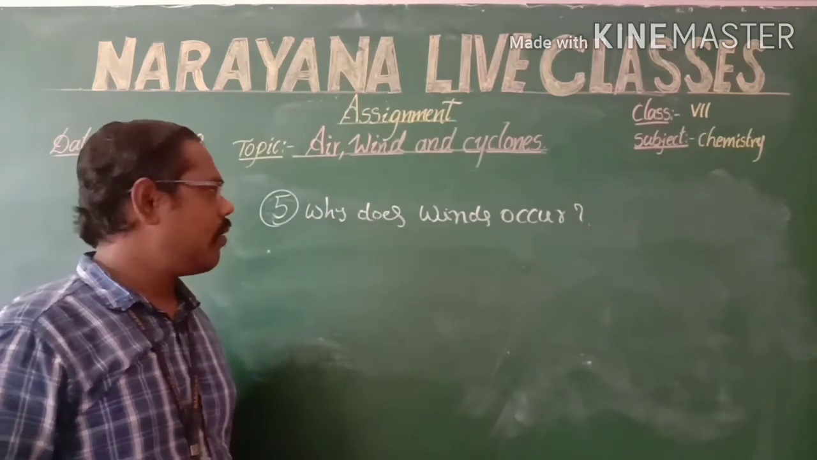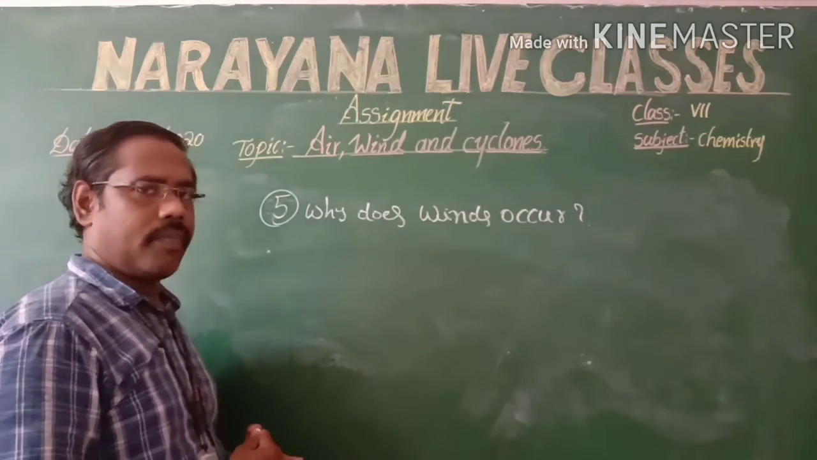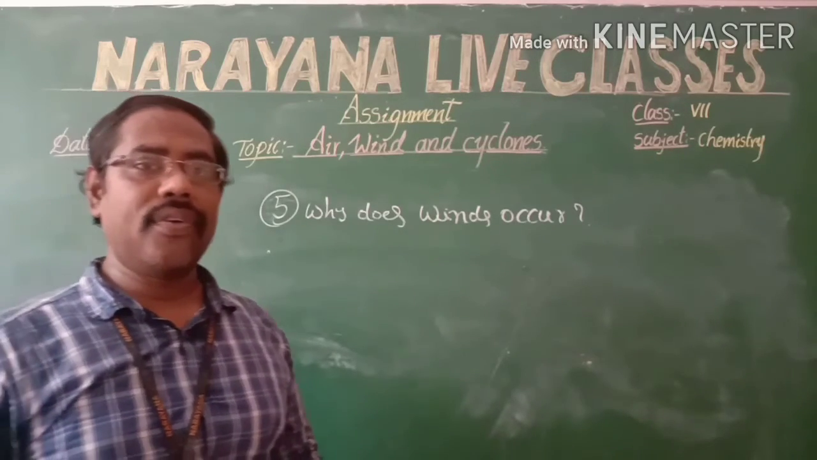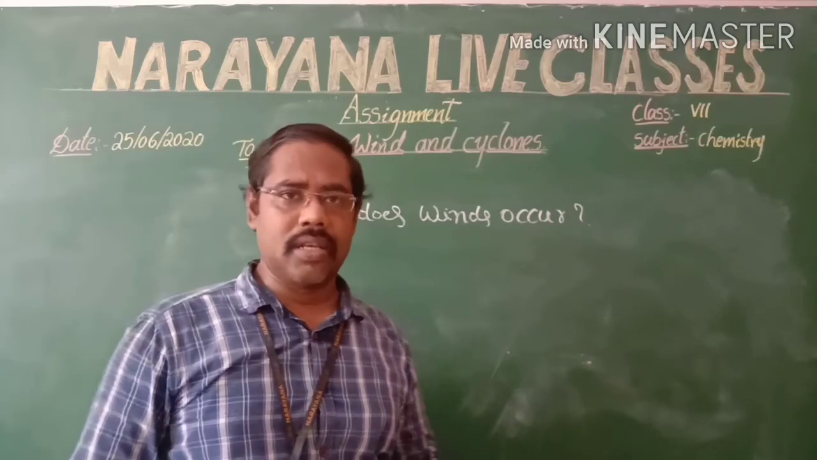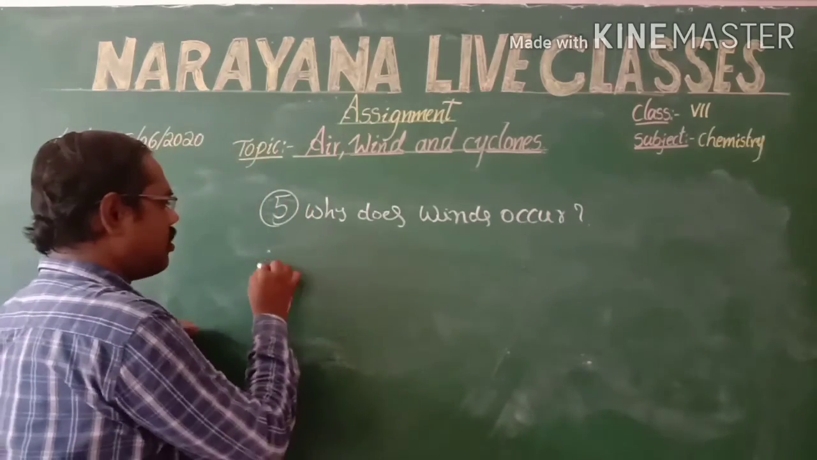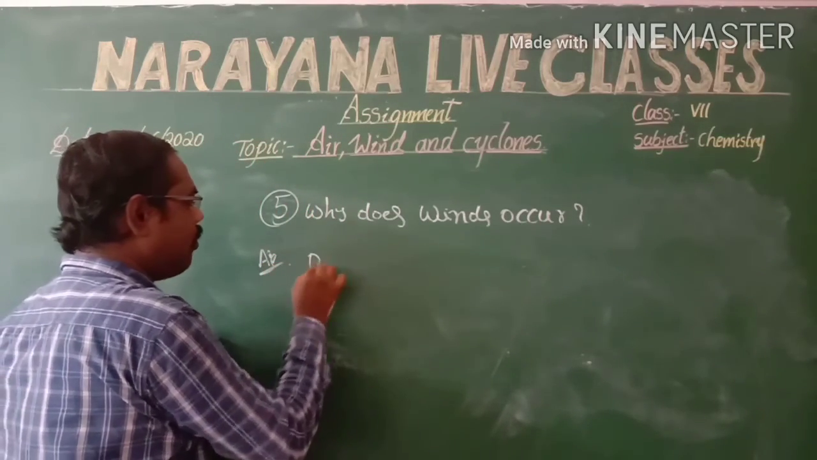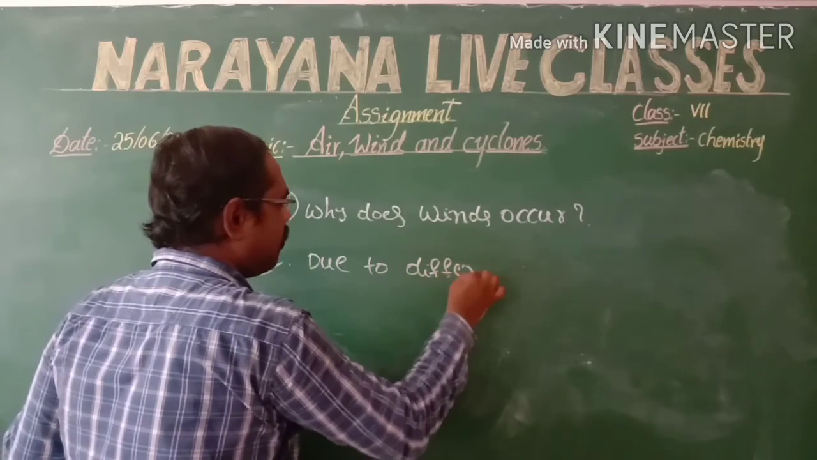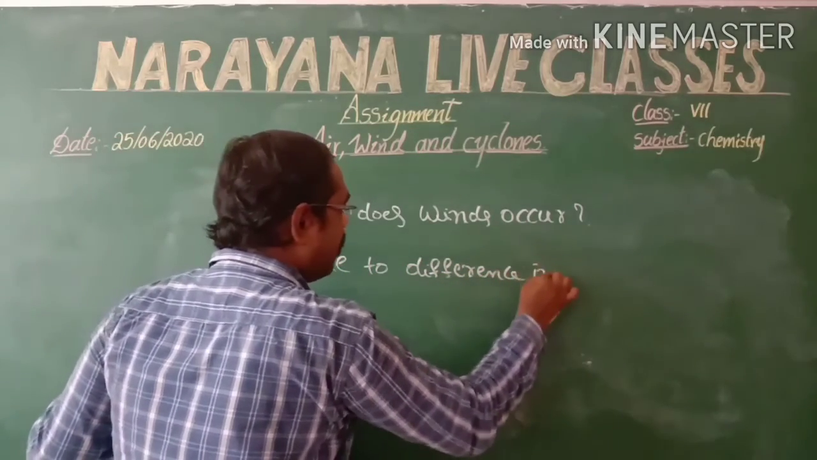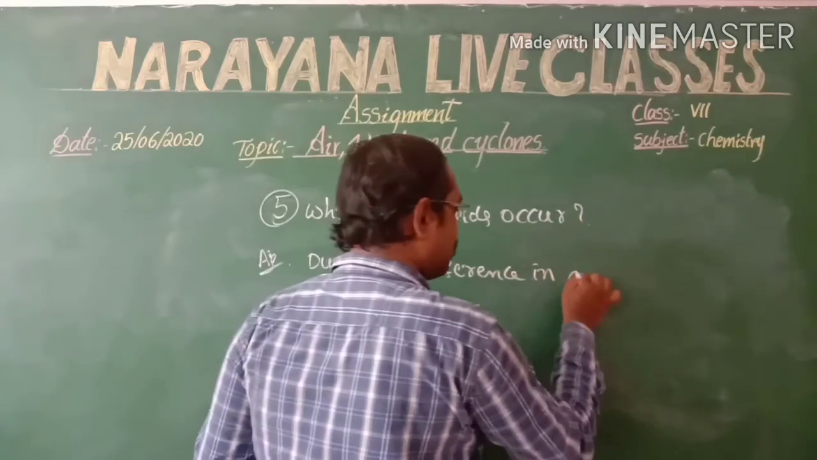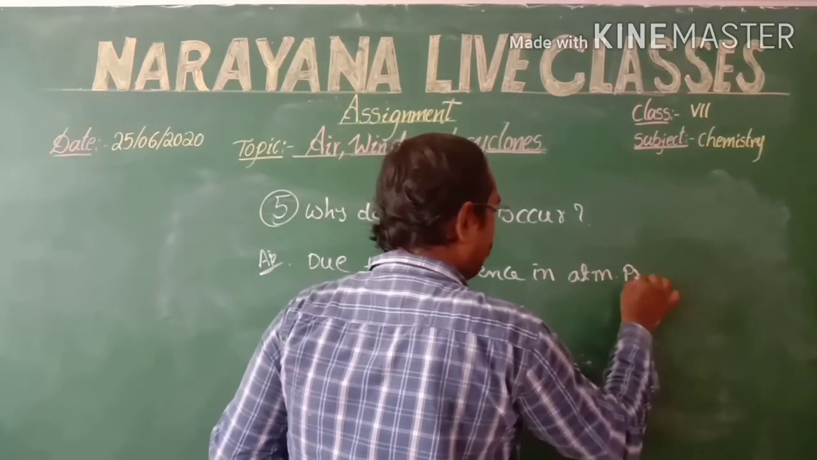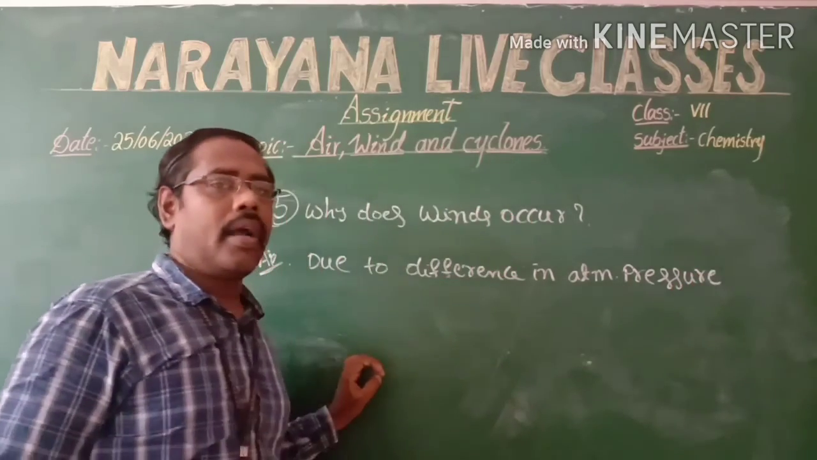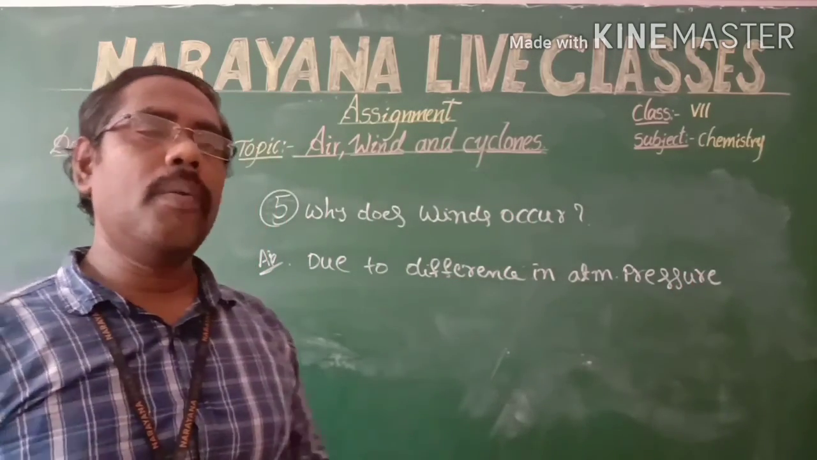Now coming to the fifth one, why do winds occur? Simply we can say the winds occur due to the difference in atmospheric pressure. So we can write the answer: due to difference in atmospheric pressure. And the winds move from high pressure area to low pressure area.